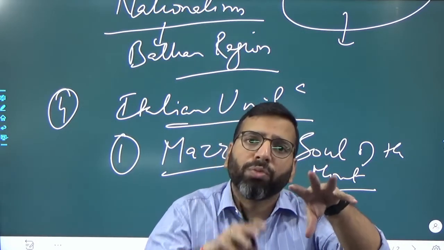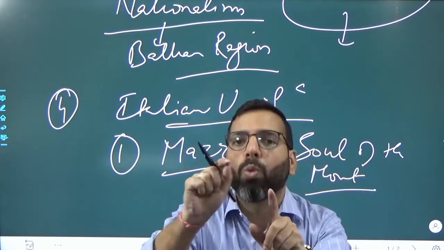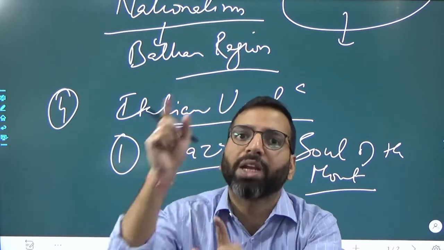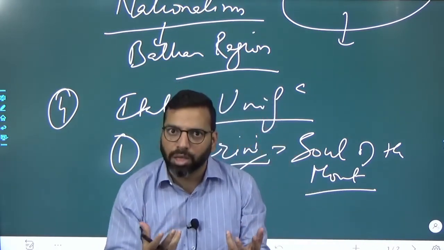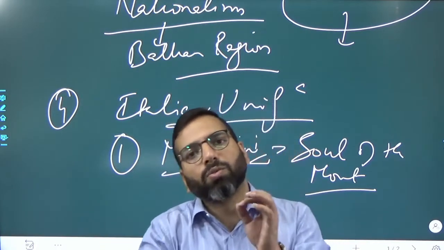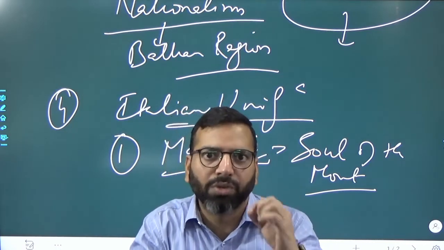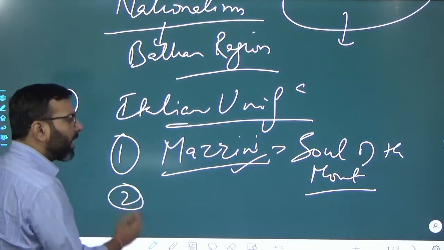So if people living in different regions are fighting for each other, that is what the sense of nationalism is. That is what the mass movement meant, and this was the result of the contribution of Mazzini, which you should write. Then after Mazzini, he provided that base.